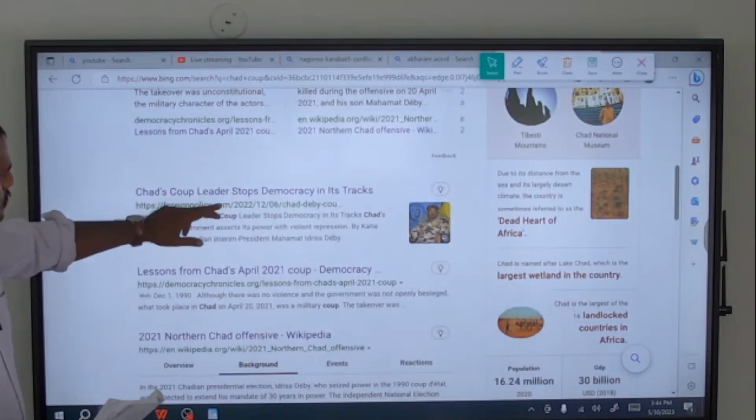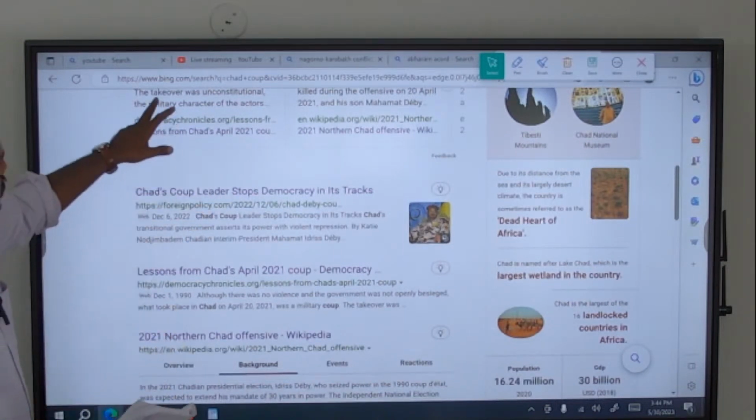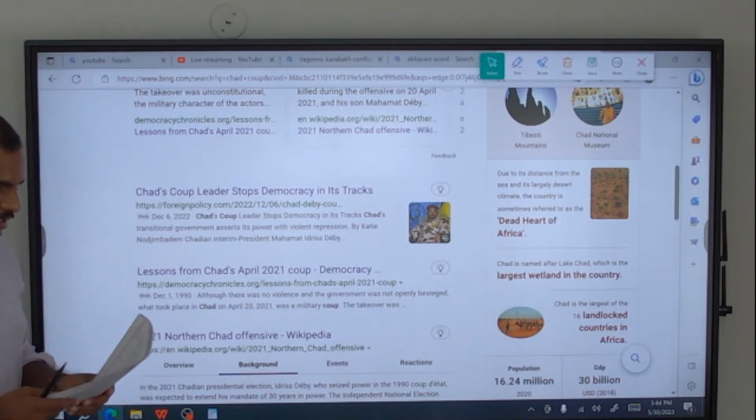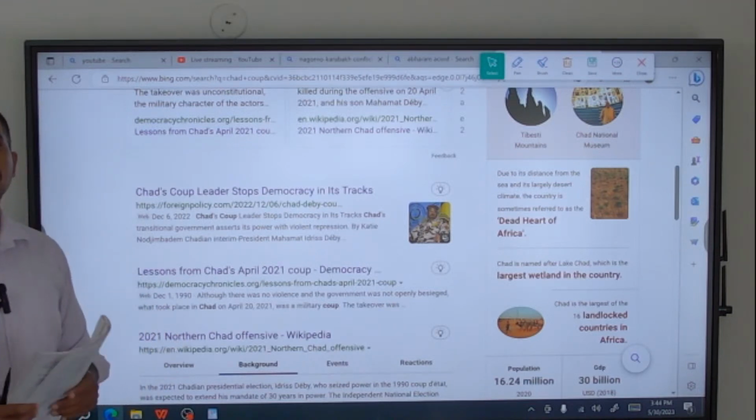Chad's coup leader, that is Chad, Guyana, Mali and Sudan. All the 4 regions have been in news because of the coup that is taking place.